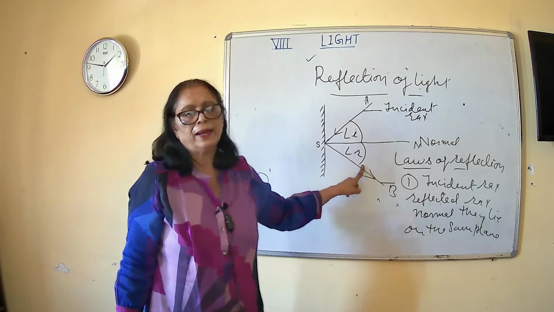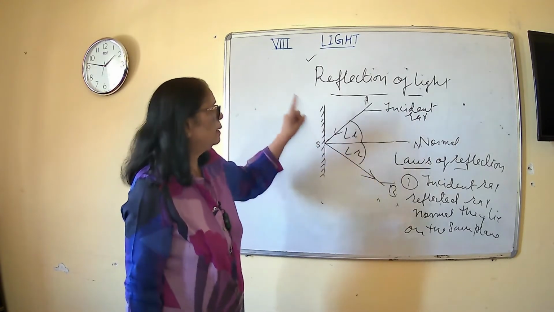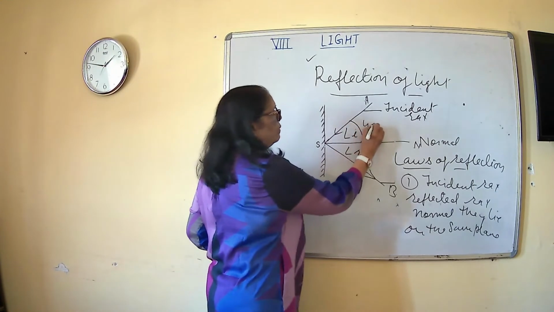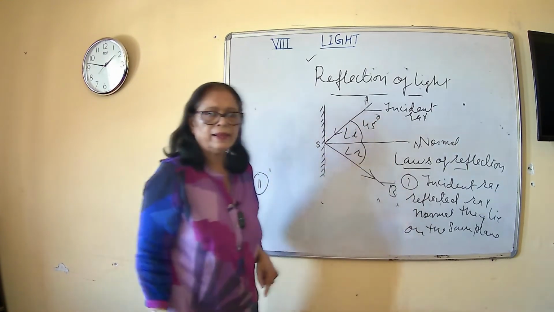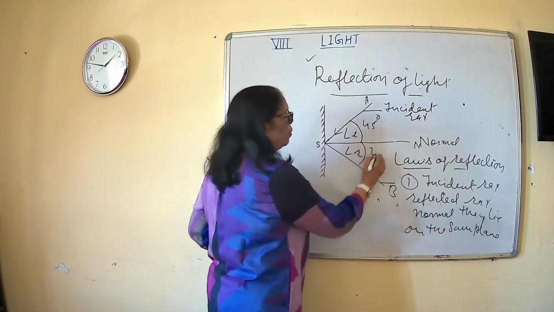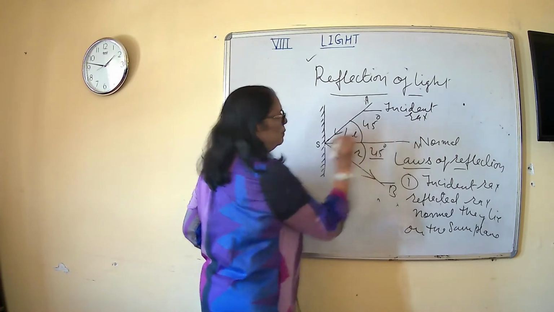always equal to angle R. What does it mean? कि if you take angle I 45 degree का, then the angle R will also be of 45 degree.